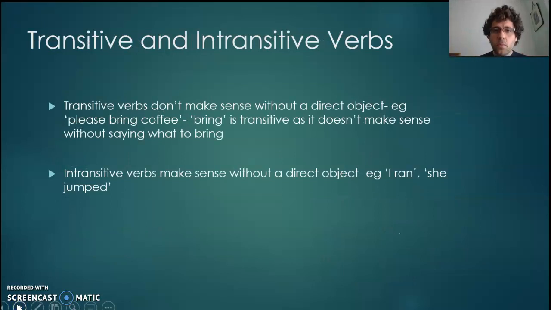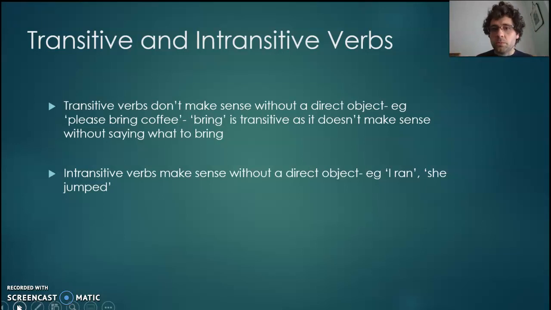The final one to be aware of is transitive and intransitive verbs. Any of the ones I've talked about can be transitive or intransitive. All it means is transitive verbs need an object. So please bring coffee. You wouldn't say please bring. That doesn't make sense. You need the object. What are they bringing? What's the thing that's being affected by that? Whereas intransitive makes sense without a direct object.